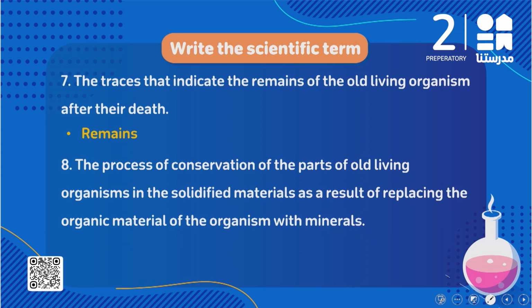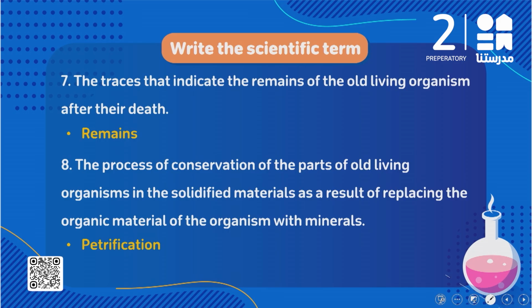Do you remember when we talked about petrified wood and we said when the tree dies, what will happen to it? Decomposition. And we said silica, a type of mineral, replaces the organic material part by part, giving the whole details of the old plant. So here I'm talking about the process. The process here is called what? It's called petrification. Petrification is the process of converting the organic material with minerals, giving a petrified fossil. So the process itself is called petrification.